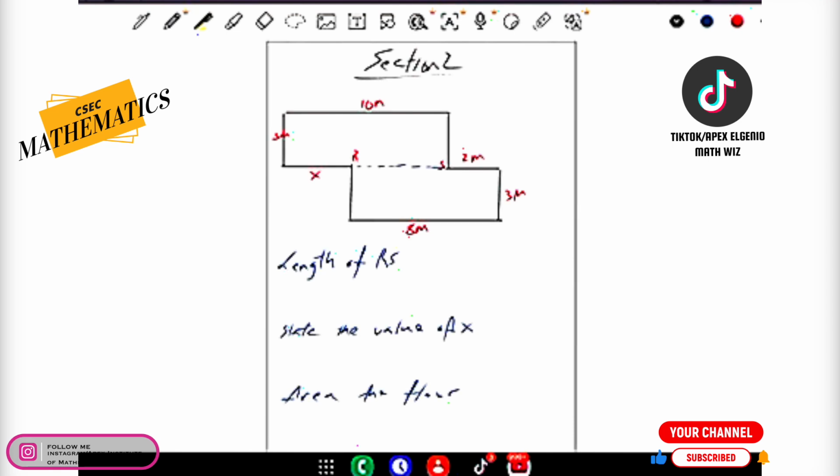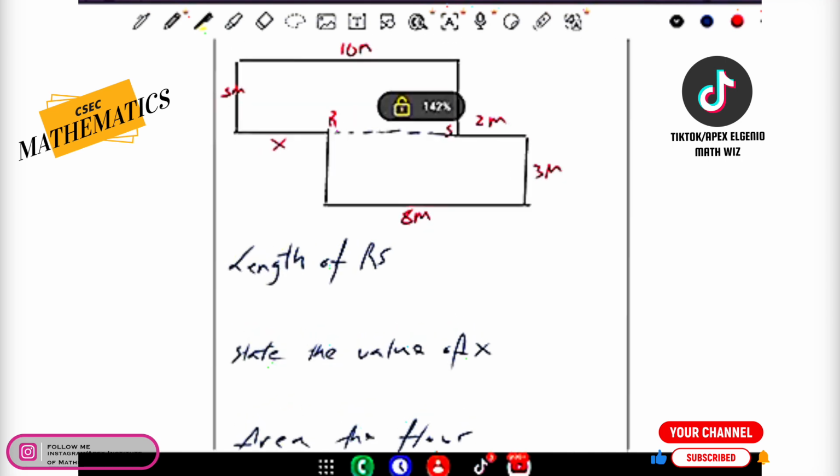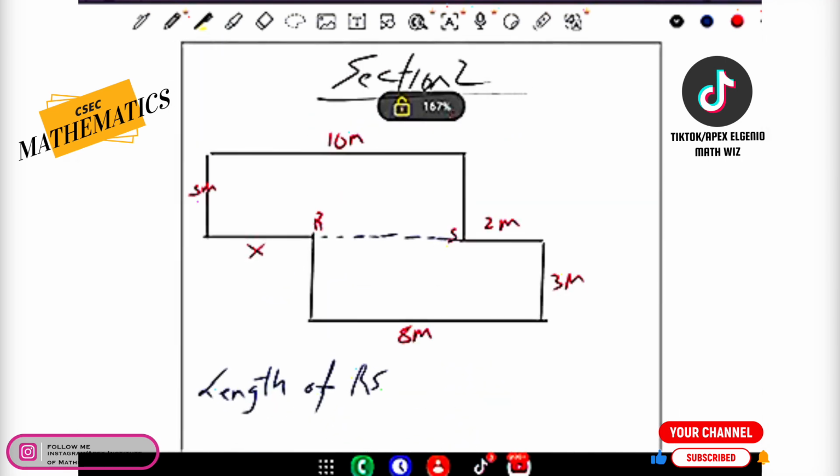And what we're looking at here is this section at the top, which is 10 meters. Then to the side here, we have 5 meters. Then we also have 2 meters here. We have 3 meters right to the side here. We have 8 meters down here. And we have this missing side that is X.